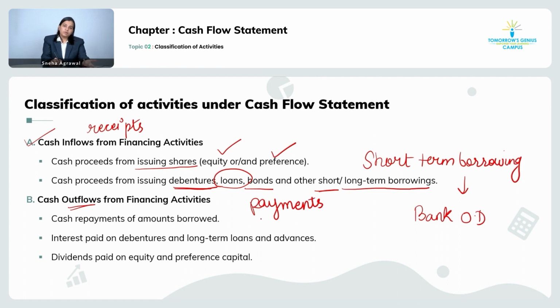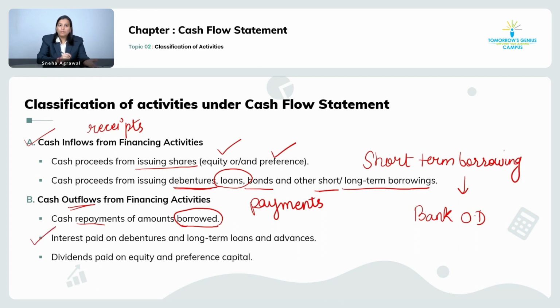Okay, what are the cash payments? So if you repay the money to the bank, cash is going out of your business, right? So cash repayment is the amount which you are repaying on the borrowed fund. Okay, and it is not just the borrowings which you are required to pay, you also have to pay addition to that, called as interest.